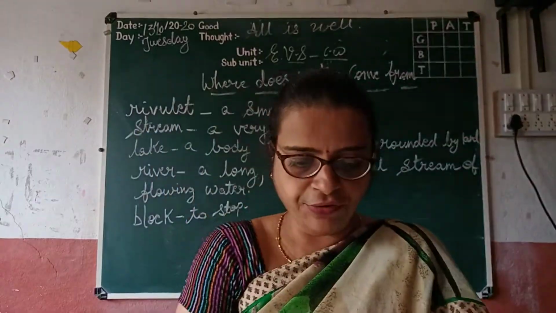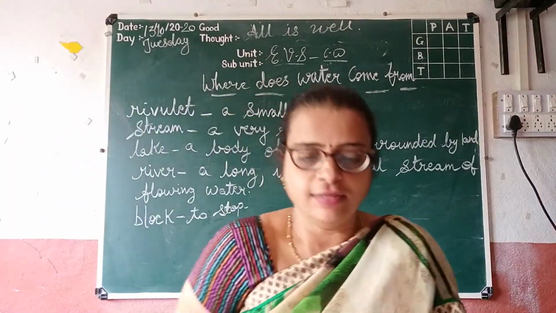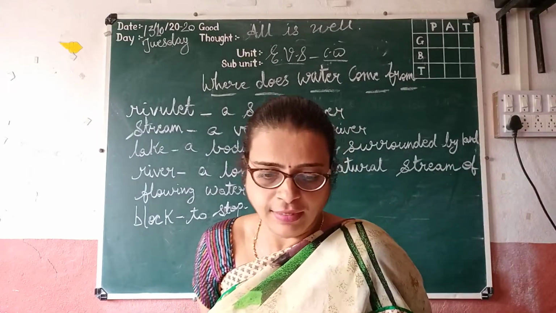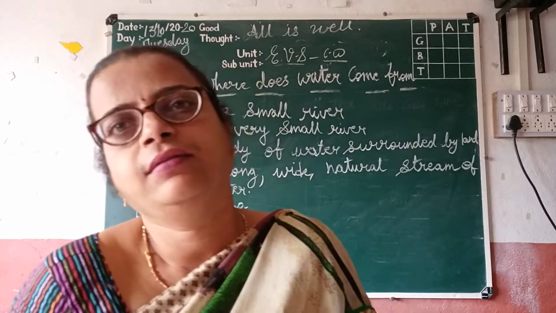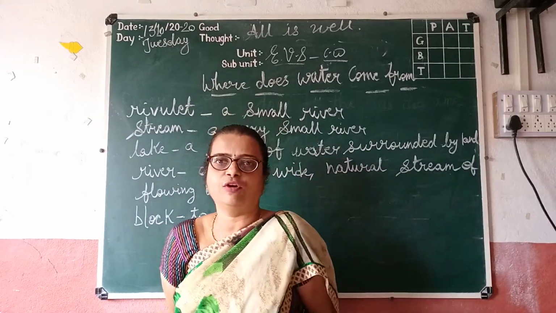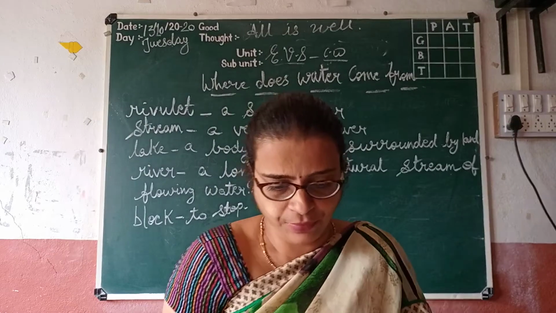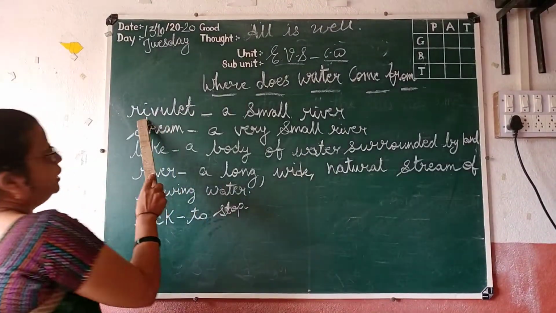So look here, river means where does all this water come from? The rain that we get. From where does all the water come from? Water comes from the rain that we get. So, rivulet. See, look here.